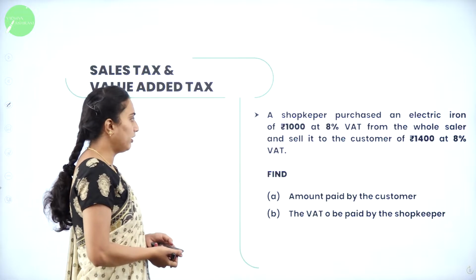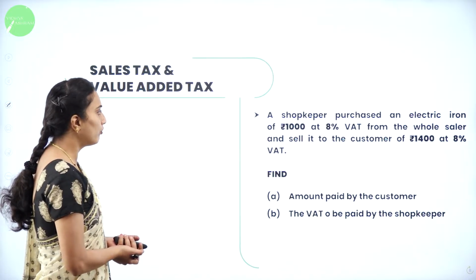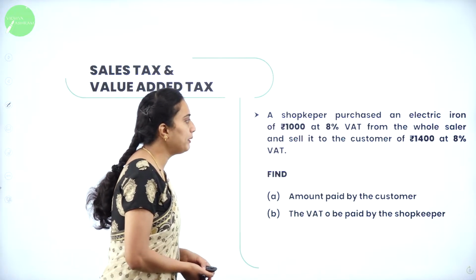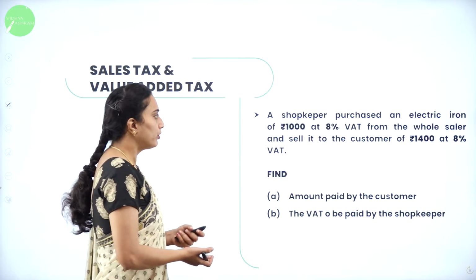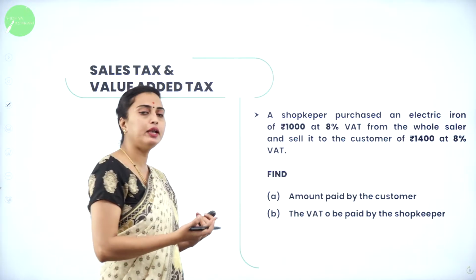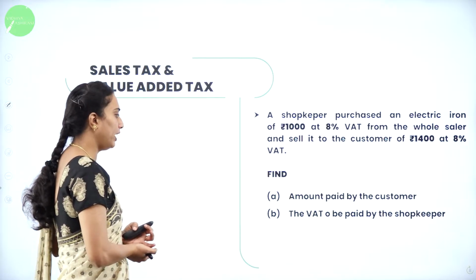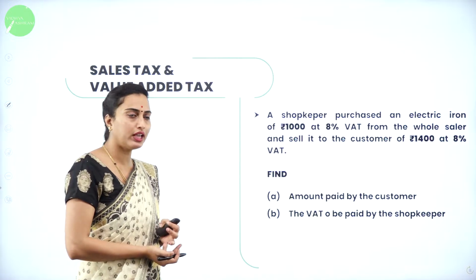What is the next question they have asked? A shopkeeper purchased an electric iron for rupees 1,000 at 8% VAT from the wholesaler and sells it to the customer for rupees 1,400 at 8% VAT. Find the amount paid by the customer and the VAT to be paid by the shopkeeper. So how to calculate here?